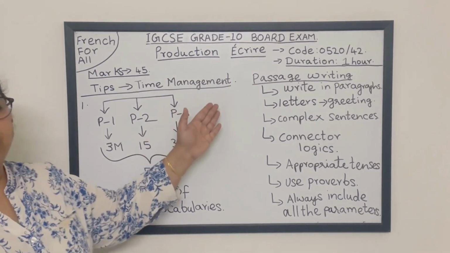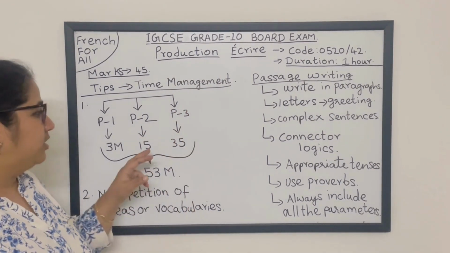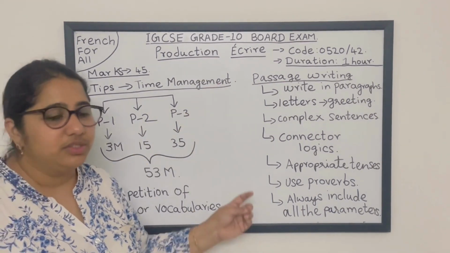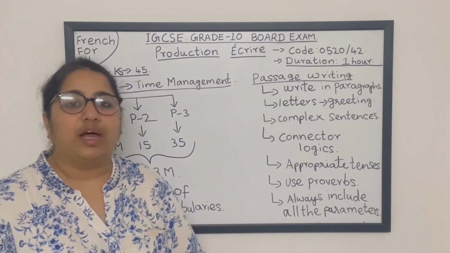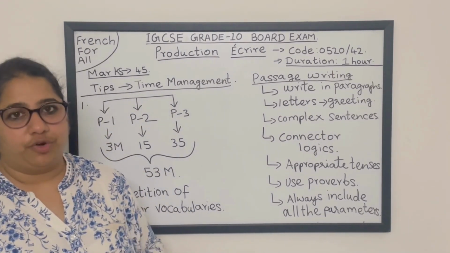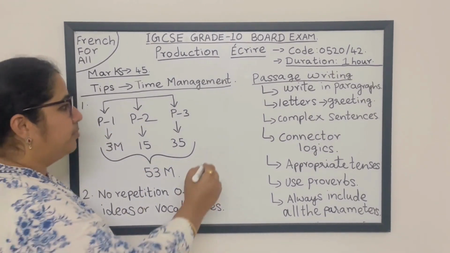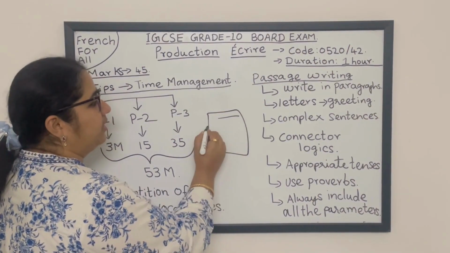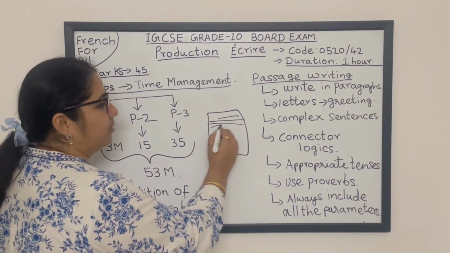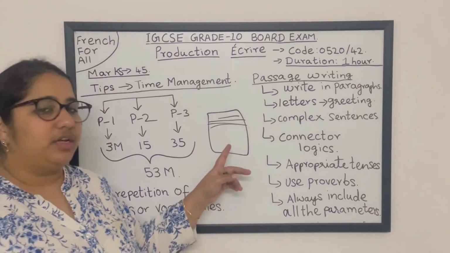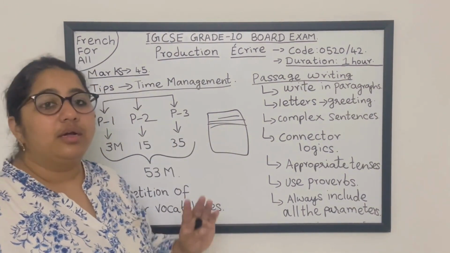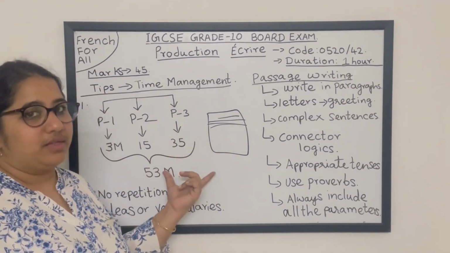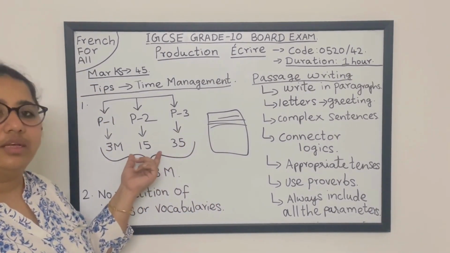Okay, then important things to follow for this section, that is part 2 and part 3, are as follows. The first and foremost thing is you have to write in passage form. So paragraph form. Paragraph means what? In a paper like this, paragraphs should start like this and then the next line should come like this. Okay, this is called paragraph writing. Always make sure to write at least 4 paragraphs for this 130 words passage writing, and this one you can write as 3 paragraphs.